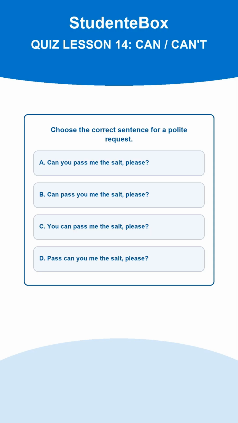Question 7. Choose the correct sentence for a polite request. A. Can you pass me the salt, please? B. Can pass you me the salt, please? C. You can pass me the salt, please? D. Pass can you me the salt, please? The correct answer is A. Can plus subject plus verb is used to make polite requests. La risposta corretta è la A.